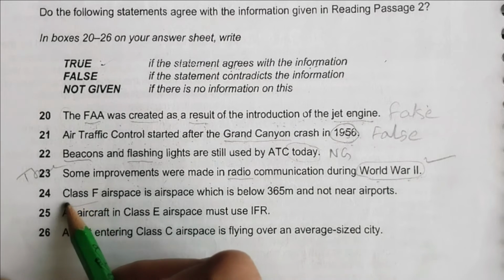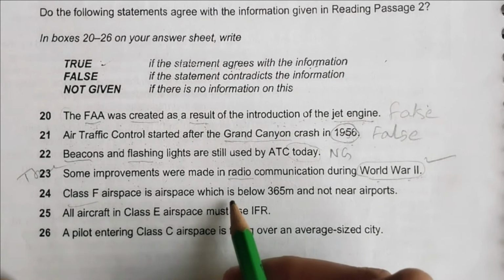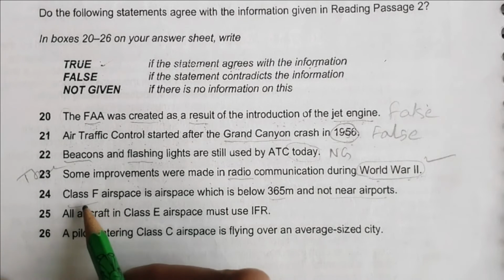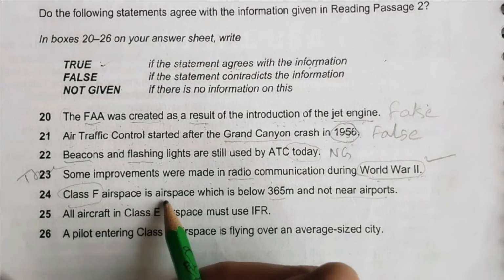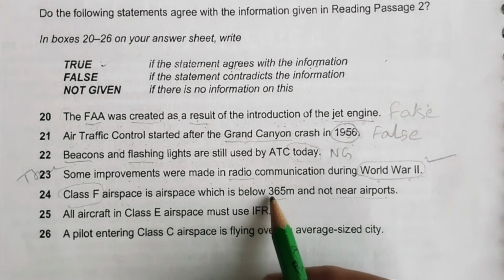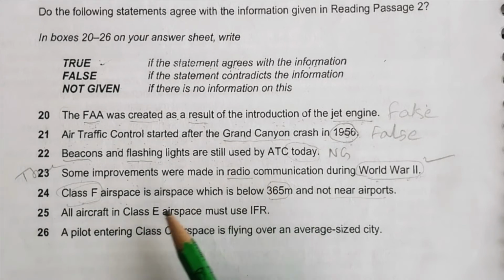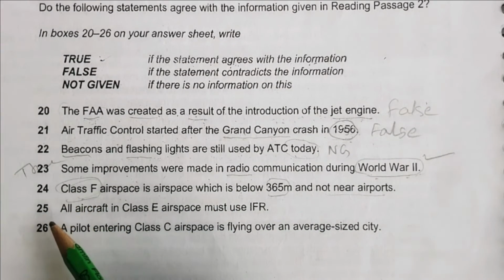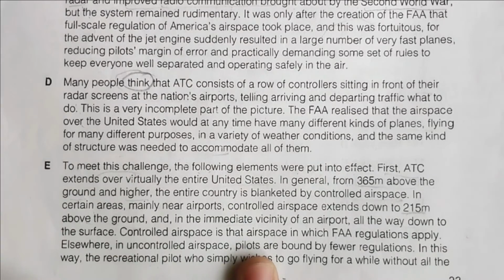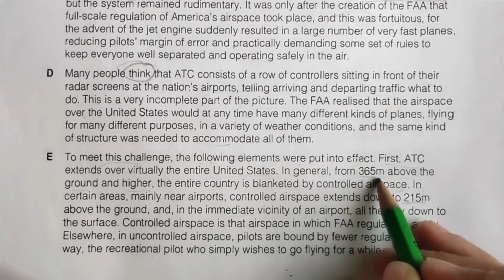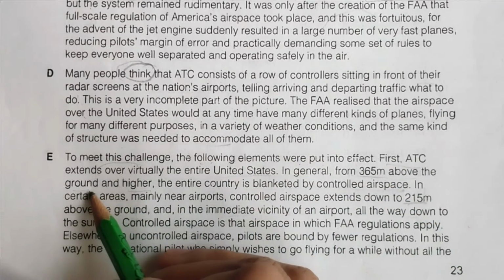24th, class F. Okay, class F airspace is airspace which is below 365 meters and not near airports. So class F airspace is below 365. This is my location, and these two keywords are for my location. As you can see in this paragraph, you can read it. Here I can see 365 meters above the ground.